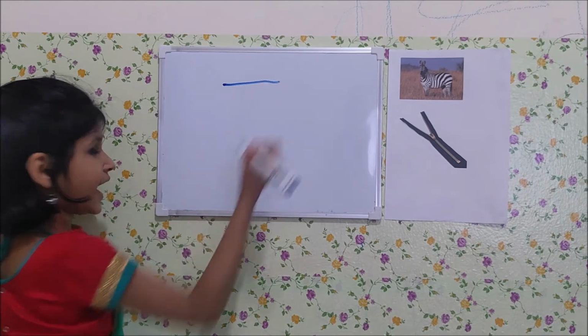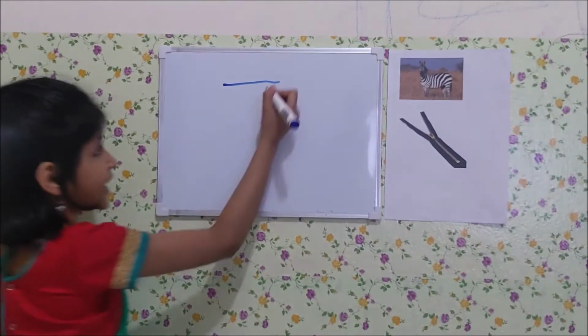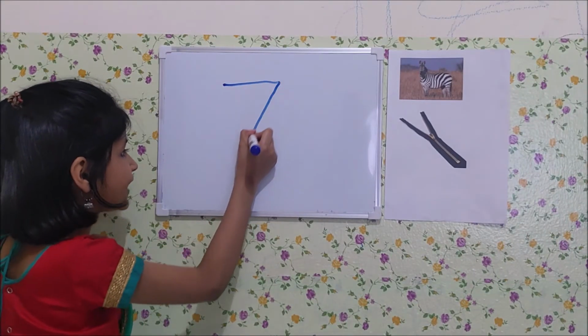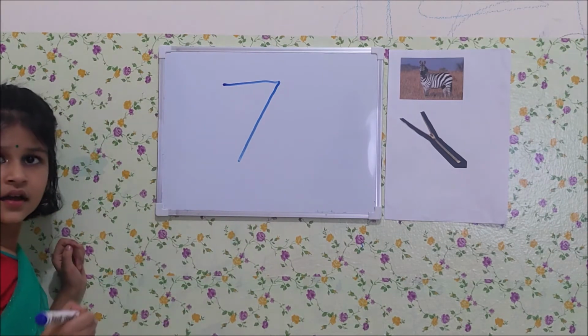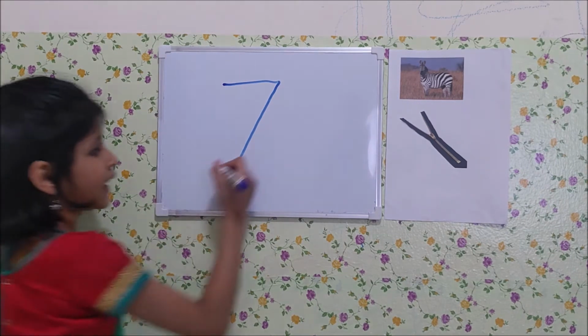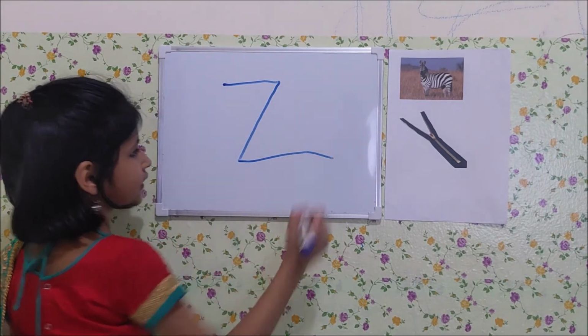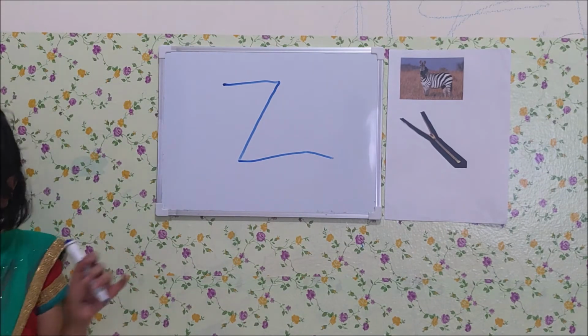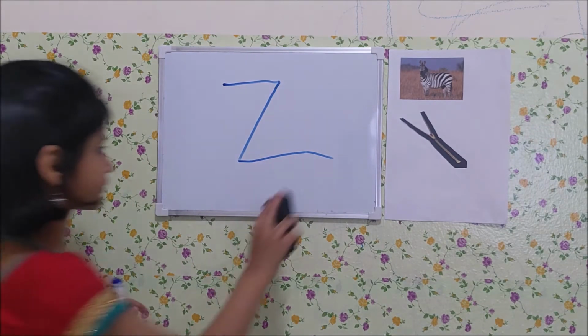A sleeping line, a standing line, and a sleeping line. This is capital letter Z.